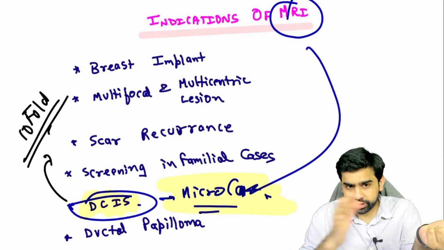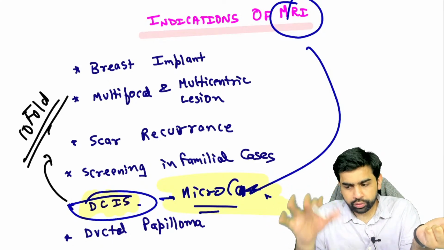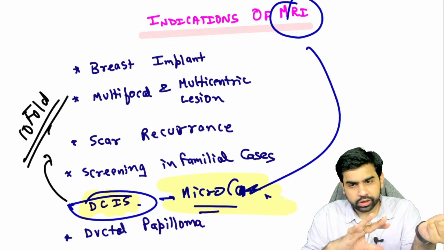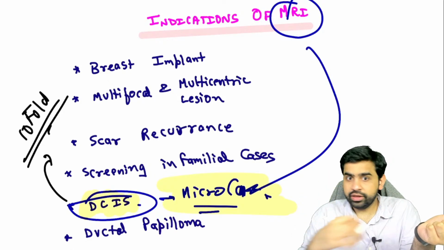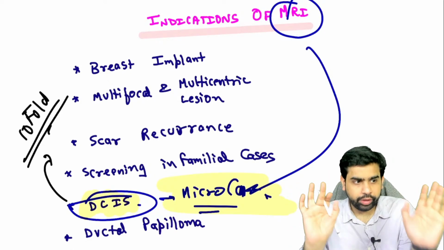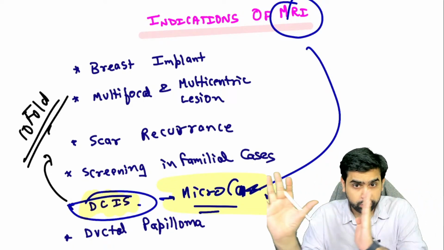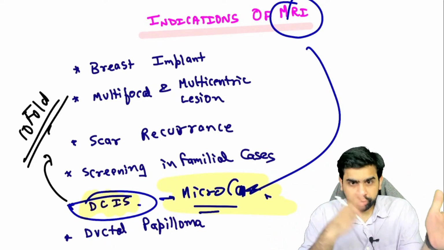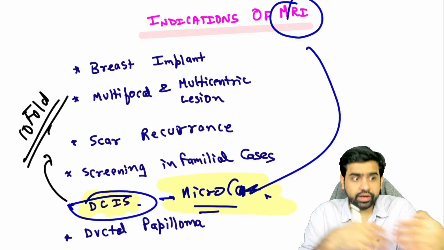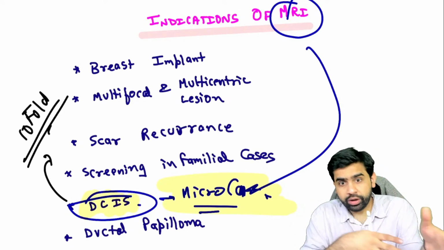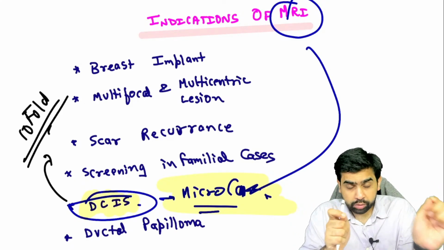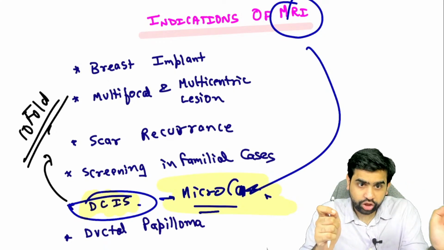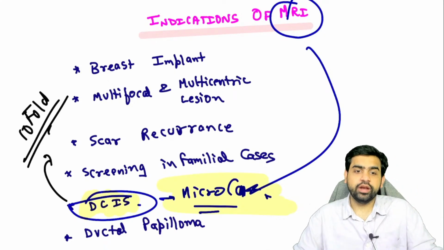So if at all you have a ductal carcinoma in situ, then you do a simple mastectomy. You do not do a modified radical mastectomy. You can also perform a breast conservative surgery, that's fine. But yeah, the lymph node dissection you cannot do. Okay, so I hope you have understood this particular point. Ductal carcinoma in situ is a separate topic altogether. So your thought process is kind of fine, because microcalcification is more likely to be malignant, but I hope you have understood this point. Ductal carcinoma in situ is not a malignant, it is a carcinoma in situ. It is a pre-malignant condition. There is a 10-fold increased risk of malignancy in these particular patients.